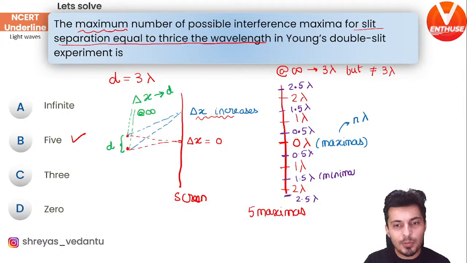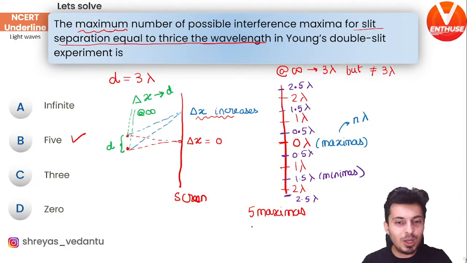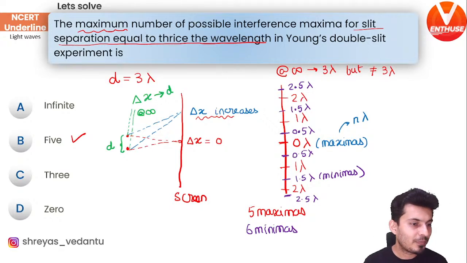So how many minima are there? Count. There is no central minima. 3 on the top, 3 below. So totally 6 minima are there. If the question was on minima, then your answer would have been 6. I hope this is clear.